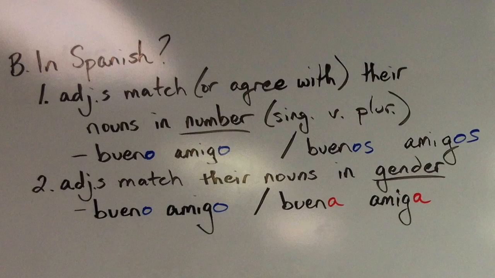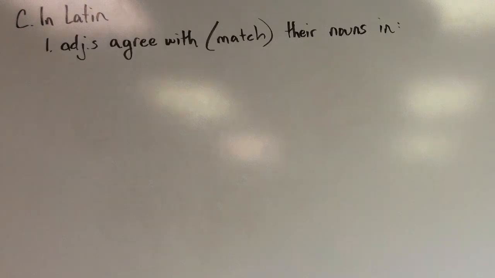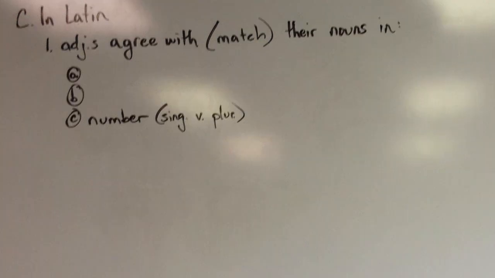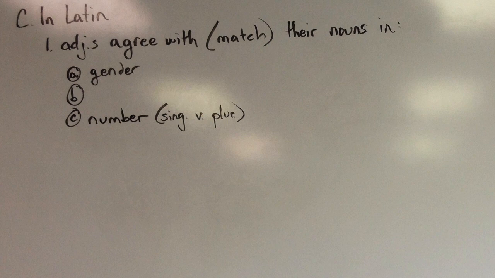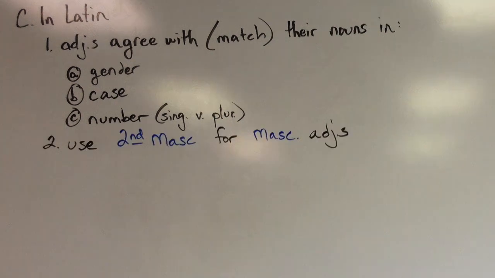Now this is helpful for us to look at because Spanish is descended from Latin, and so these qualities will also be present in Latin. Adjectives in Latin will have to agree with or match their nouns in number, just like in Spanish, in gender, just like in Spanish, and also in that third quality of nouns, case. So the question is, how do you know which endings to use on the adjective? If we have a masculine noun, then the masculine adjective which modifies it will have to take from the second declension masculine pattern, the us, e, o pattern.